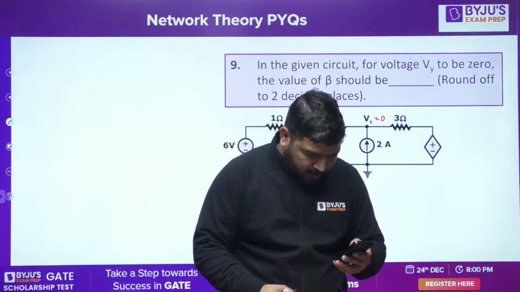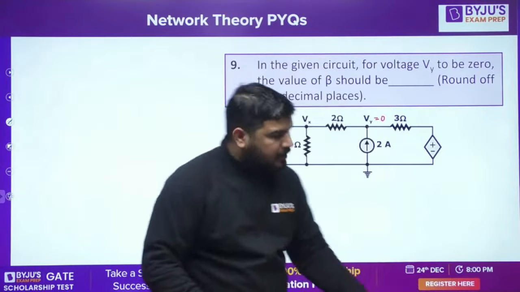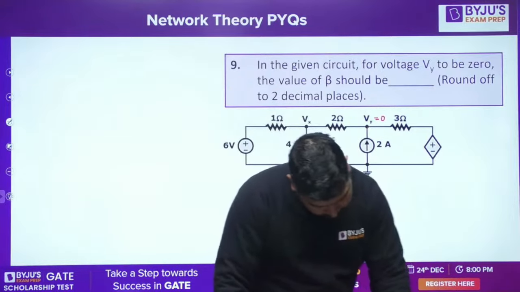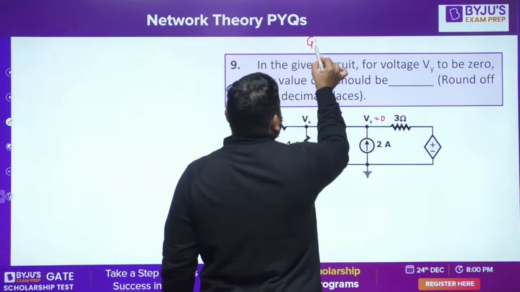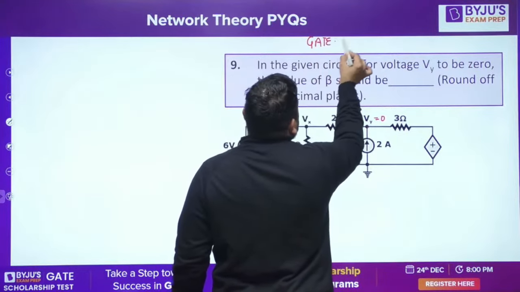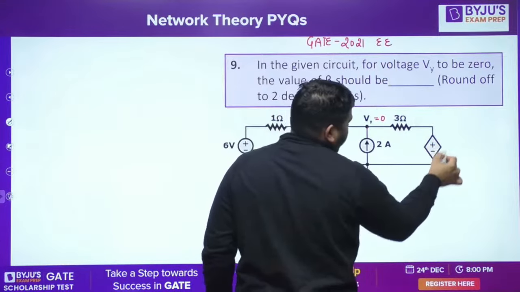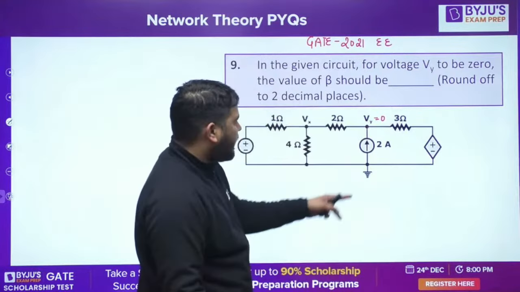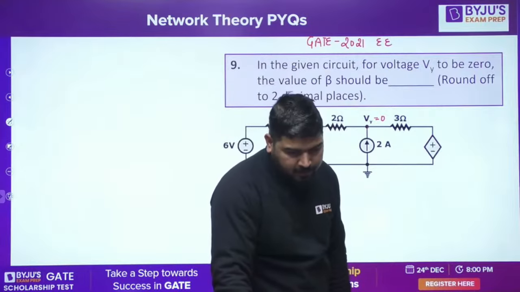Can you tell me, guys? This is missing in the original file also. Tell me, guys, what is this dependent source value? I think this is from GATE 2021 EE. Please check this dependent source value. What is this value? Can you tell me this value? Because beta will be in this dependent source, no?